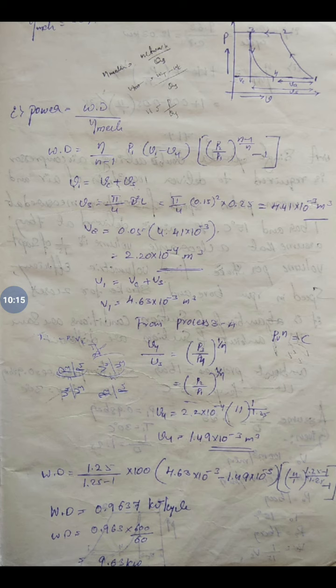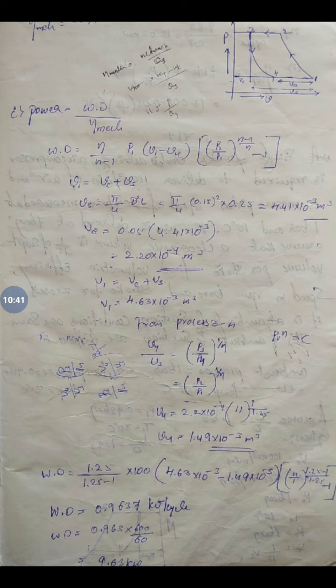Vs is pi by 4 d square L. Since he has given the bore diameter and stroke length, we can calculate Vs. He has also given Vc as 5% of Vs, so after calculating Vs we can calculate Vc. From this we get V1 equal to Vc plus Vs, that is 4.63 into 10 power minus 3